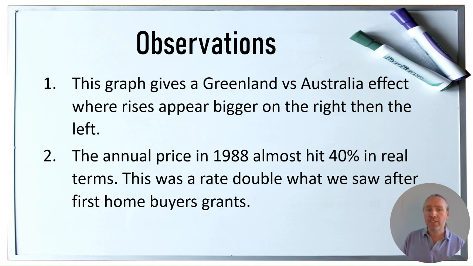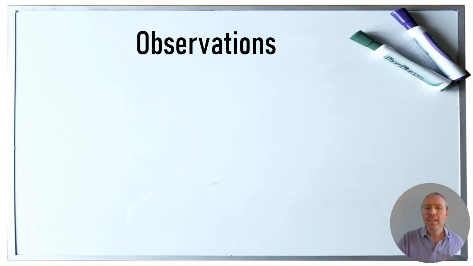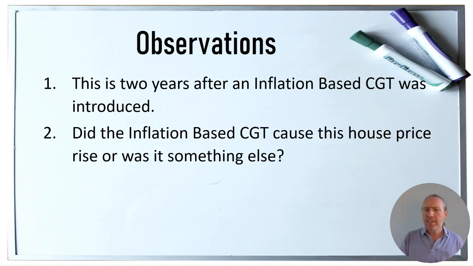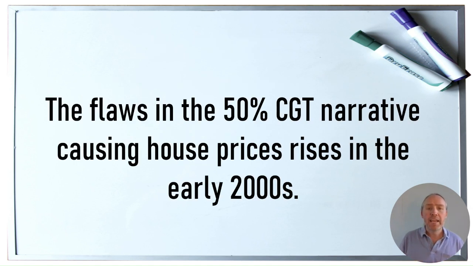This is above inflation. This is double the rate of what happened in the early 2000s when the first home buyer grants came in. So this is 2 years after the inflation-based capital gains tax was introduced. So did this have some sort of delayed effect causing it to rise, or was it something else? Now, I really don't know, but what I do know is that it wasn't the 50% discount. There are so many flaws in the narrative that the 50% capital gains tax caused house prices to rise in the early 2000s. So let's recap those.